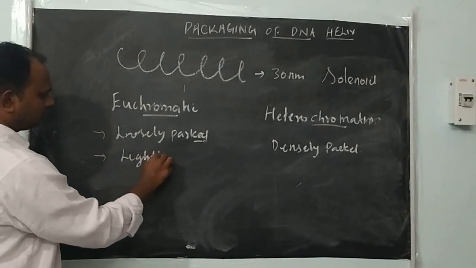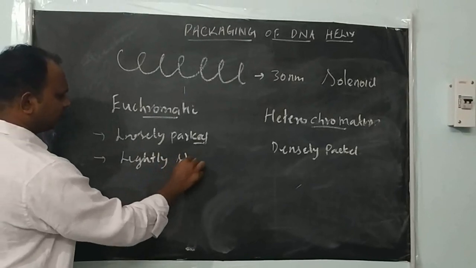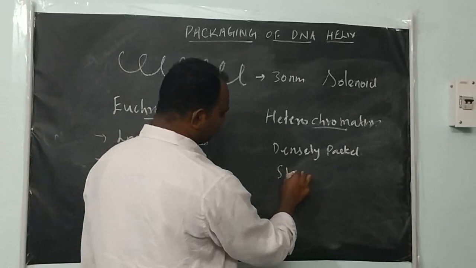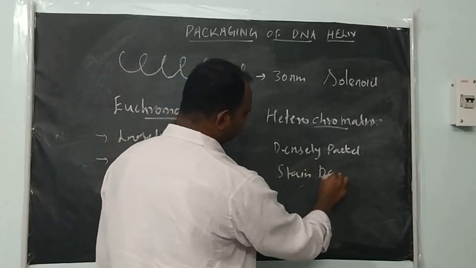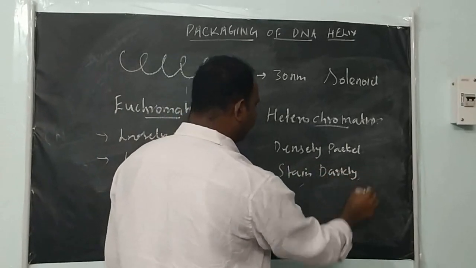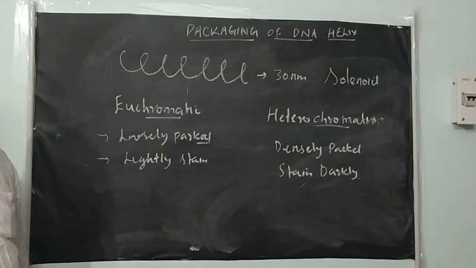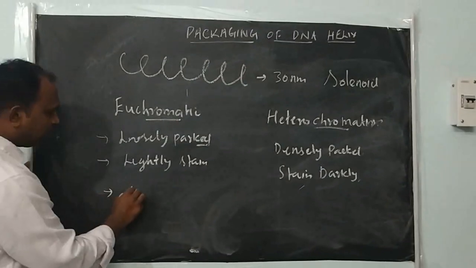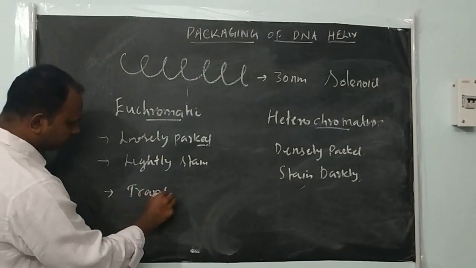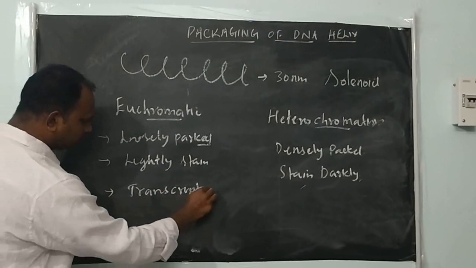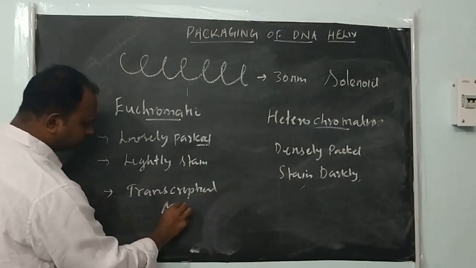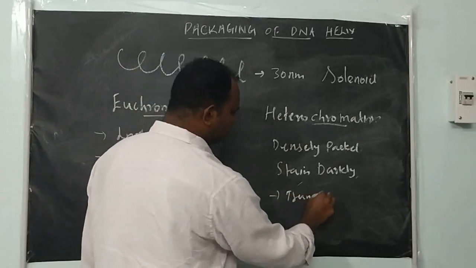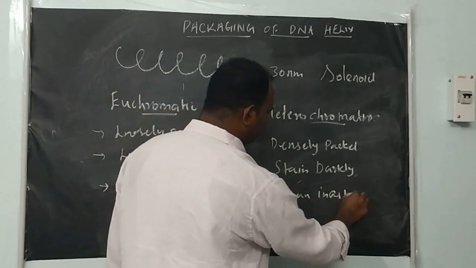If you add stain, this part is stained darkly. This particular part stains darkly, and this chromatin is transcriptionally active. And this other chromatin is transcriptionally inactive, right?